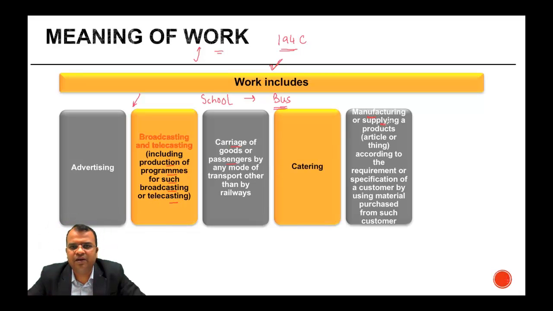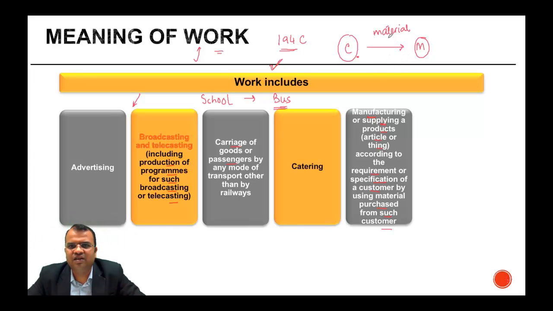Now this is something which is important. Manufacturing or supplying the product, which could be an article or thing, according to the requirement or specification of a customer by using material purchased from such customer. So suppose there is a customer and there is a person who is a manufacturer. The customer provides some material to this manufacturer and he manufactures this product according to the requirement given by the customer.